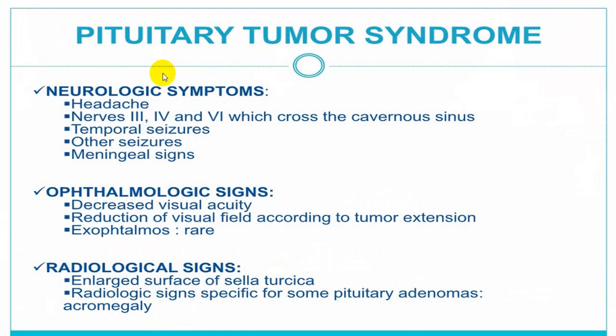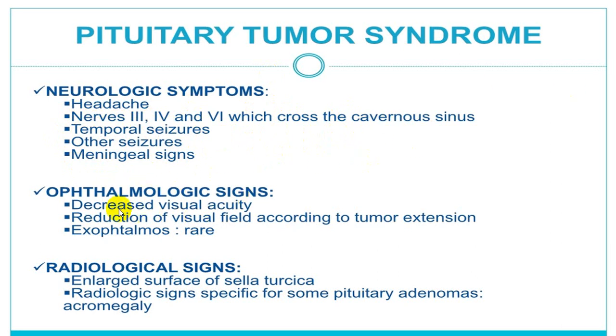You will have neurological symptoms in the form of raised intracranial pressure, that is headache, vomiting, blurred vision. Third, fourth, and sixth cranial nerve palsy, which are present in the cavernous sinus, producing extraocular muscle palsy, which will produce strabismus, diplopia, etc., absence of movement of the eyeball. It can produce temporal lobe seizures because it can extend very easily into the temporal lobes. You can have meningeal signs in the form of Kernig sign and Brudzinski sign.